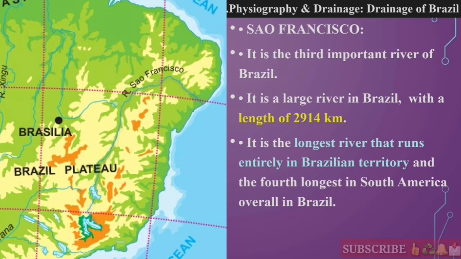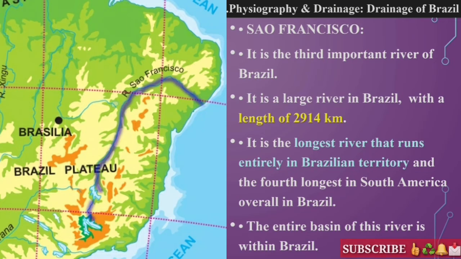But here as well we can see the Paraná river enters into Argentina. Then the Paraguay river enters into Argentina, as well as the Uruguay river enters into Argentina. Means most of the rivers are transboundary rivers, but here São Francisco runs entirely in Brazilian territory only. Okay, again one of the important characteristics of the river is it is the fourth longest river of South America overall in Brazil. Okay students, see the entire basin of this river is within Brazil only. Okay, have you understood this much?